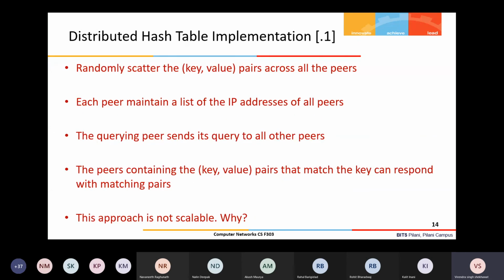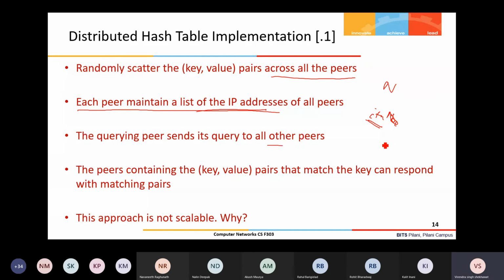For that, a distributed hash table is used. One way of doing it is to randomly scatter the key value pairs across all the peers, and each peer maintains a list of the IP addresses of all peers. Suppose n peers are there, so the ith peer should have the complete list of the peers. The querying peer sends its query to all other peers.